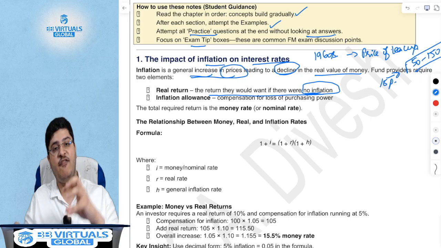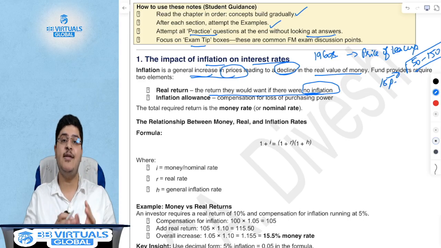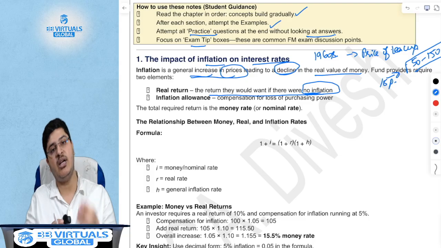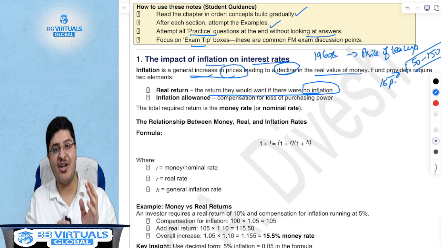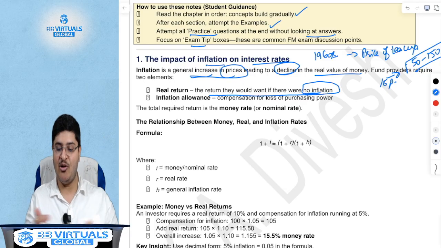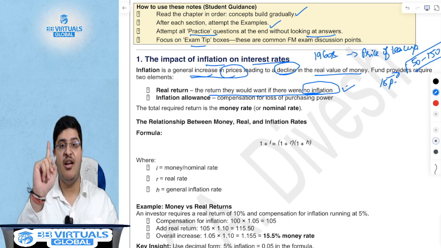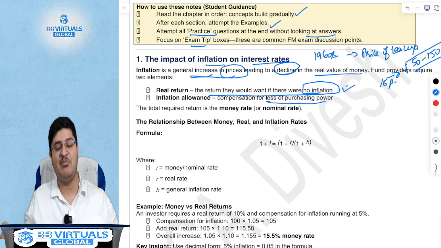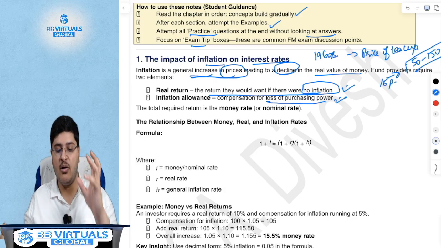If you were to get 5% return, your 100 rupees becomes 105 rupees tomorrow, assuming the same pizza which used to cost 400 rupees today continues to cost 400 rupees, the same dinner that you would go on with your date continues to cost 400 rupees, then the return that you expect is the real return. However, unfortunately, that date has to cost more because there is inflation and there is a loss of purchasing power of money.